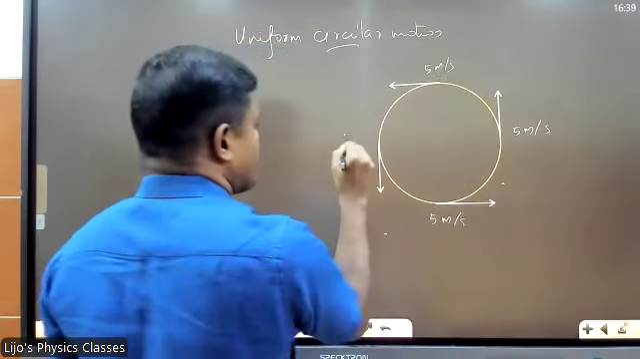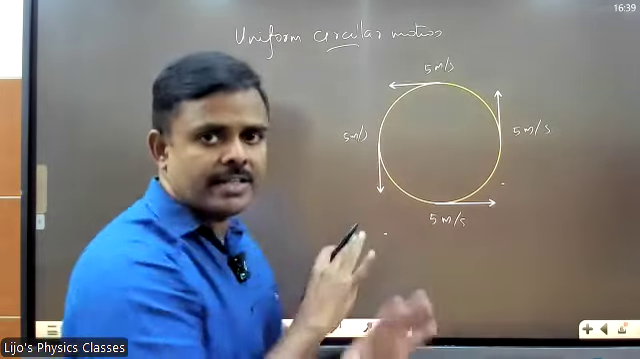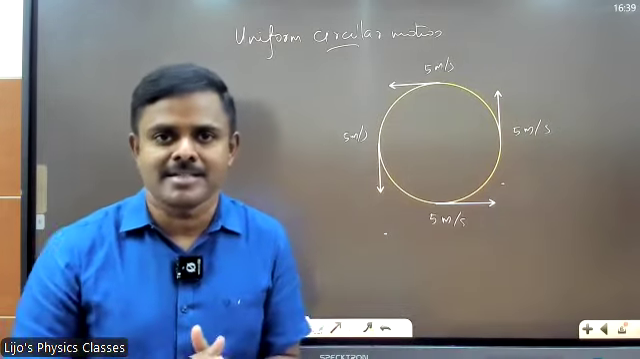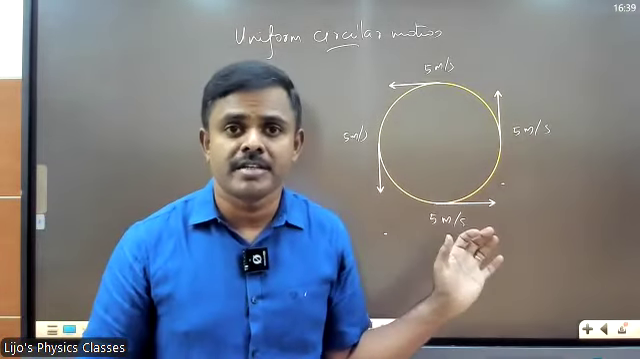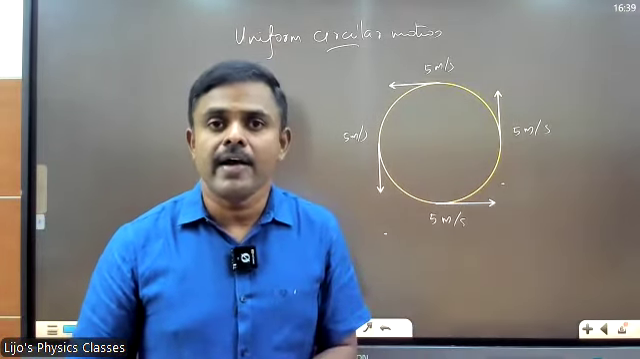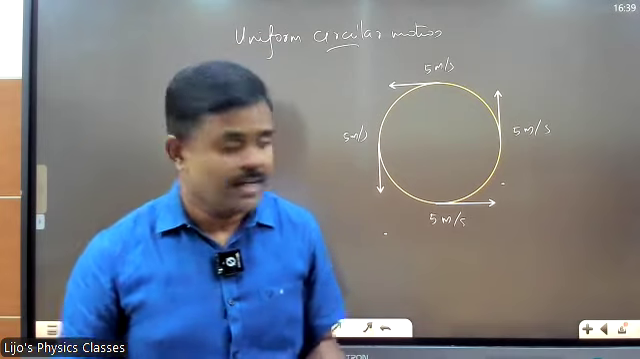5 meters per second, 5 meters per second. Got it? Everywhere the speed is the same, right? But think about this, everywhere the speed is the same, velocity is different. Why? Velocity is a vector quantity. Correct.